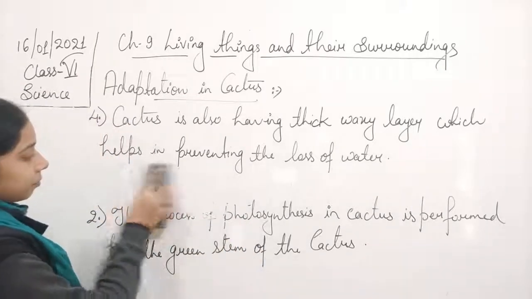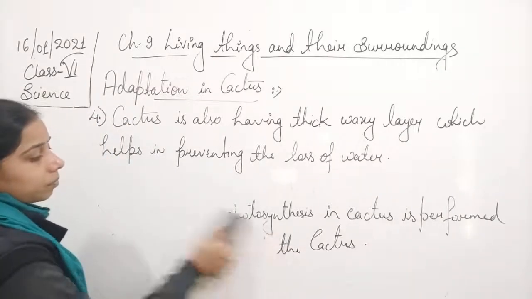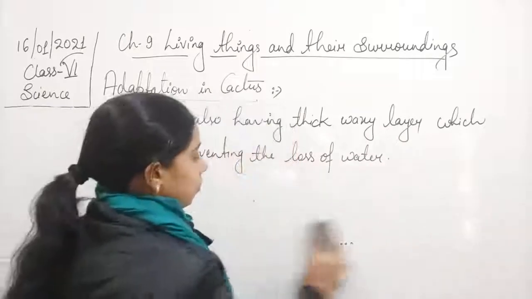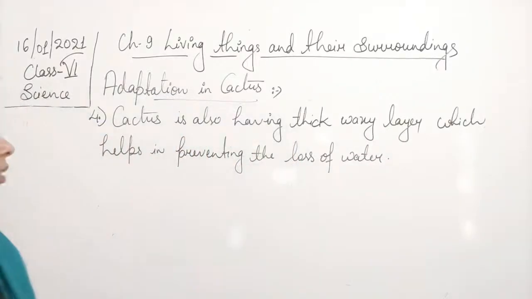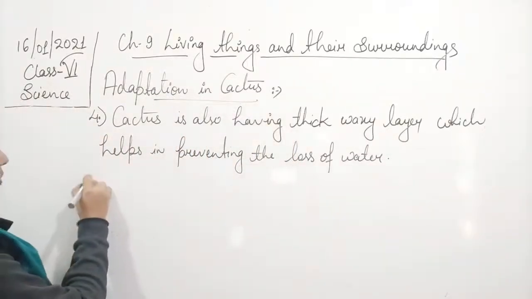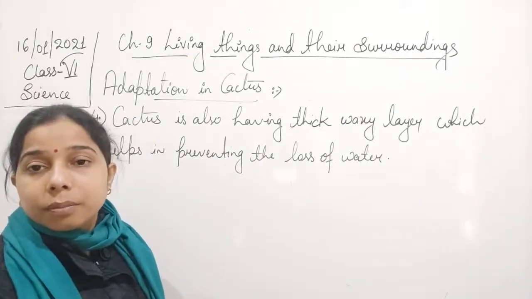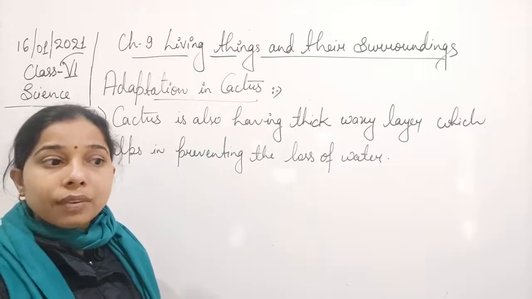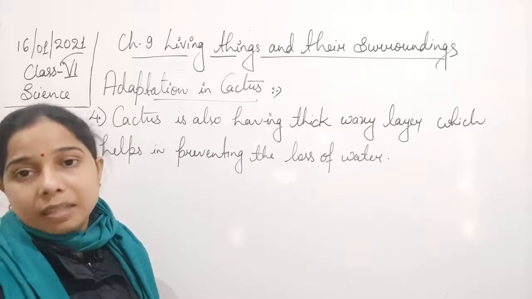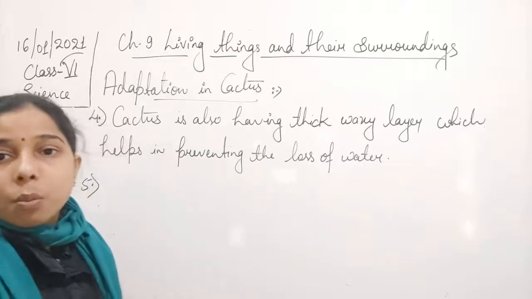Finally, the last one is that the root of the cactus is long, so that it will help it go deep inside in search of water.